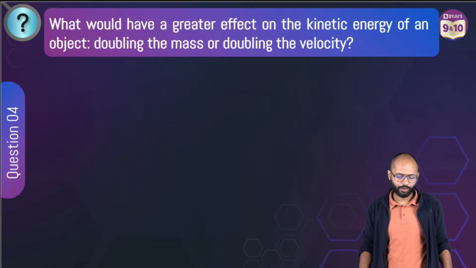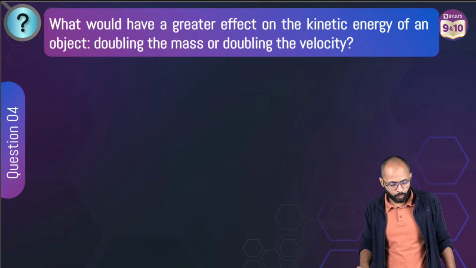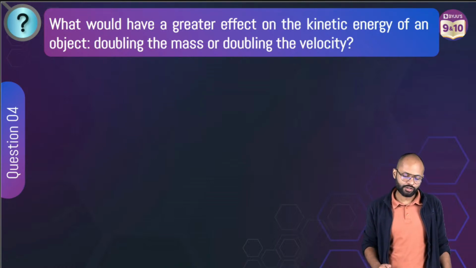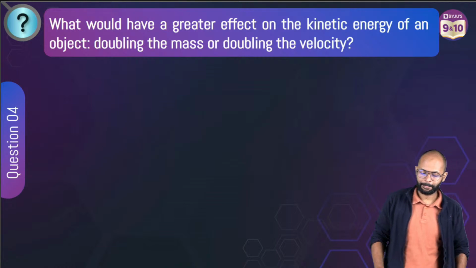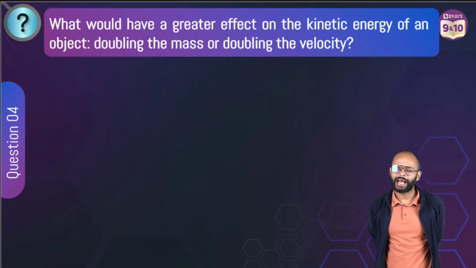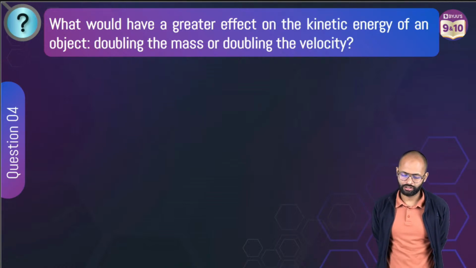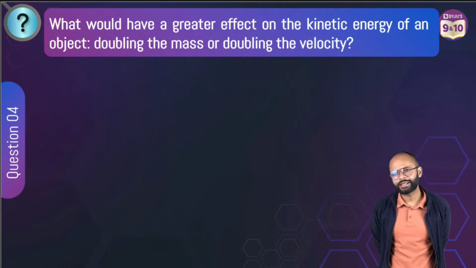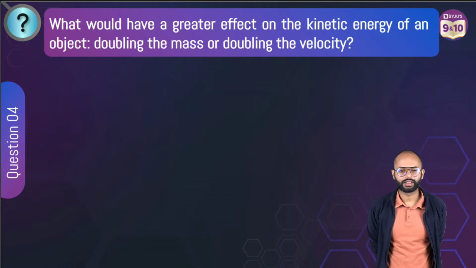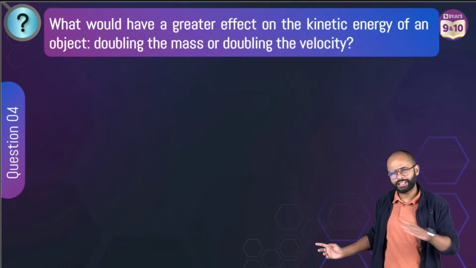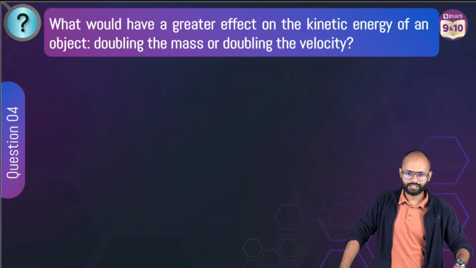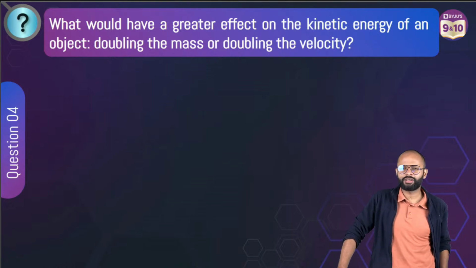Question 4. Next question. What would have a greater effect on the kinetic energy of an object? Doubling the mass or doubling the velocity? Which would have a greater effect on the kinetic energy of an object? Doubling the mass or doubling the velocity? Okay. No, this is for that the poll was not required. It's a subjective question.